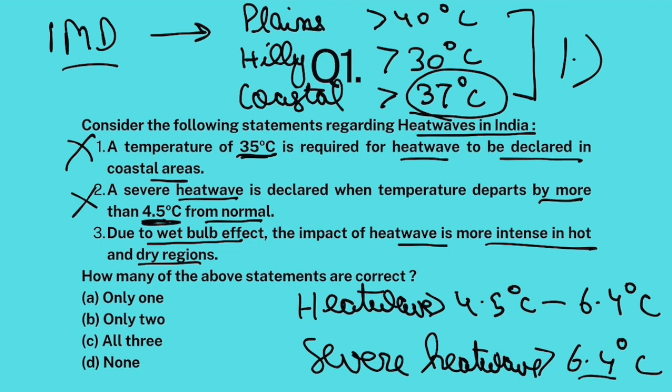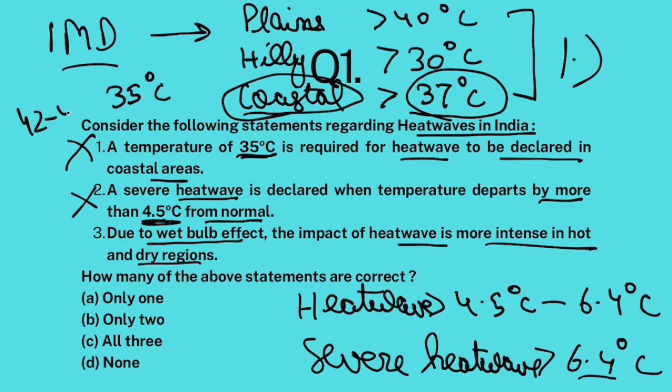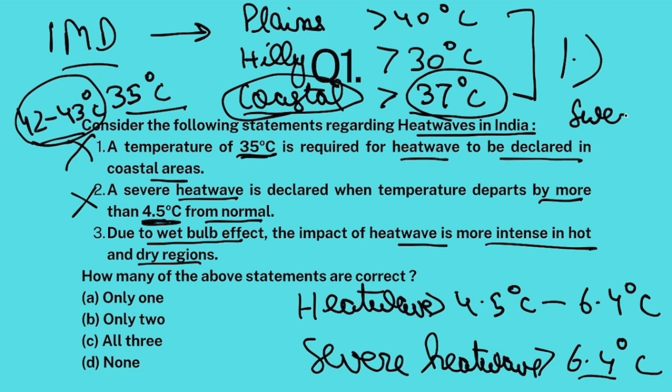This is also incorrect. Now, generally, it is said that in coastal areas, even if the temperature is around 35 degrees Celsius, it feels like 42, 43 degrees Celsius. Okay, the temperature is 35, but the feeling is that of 42 or 43 degrees Celsius. Now, why is that? The thing is that whenever you feel hot, your body starts to sweat.